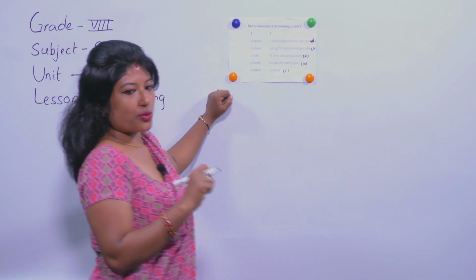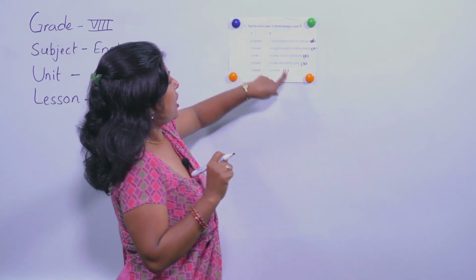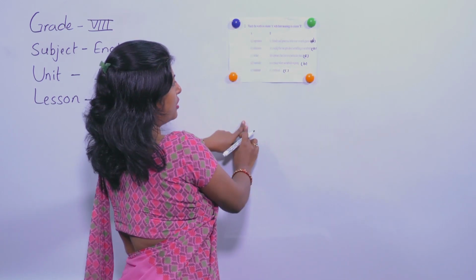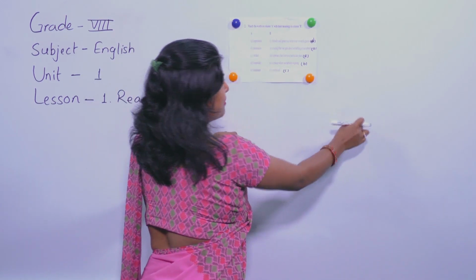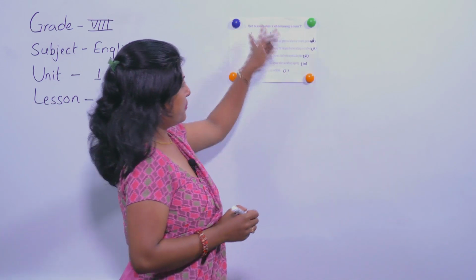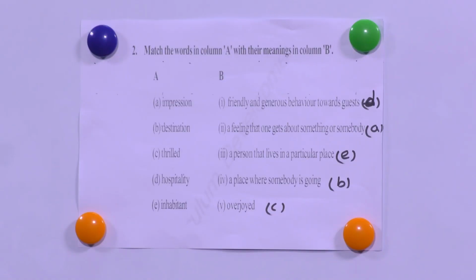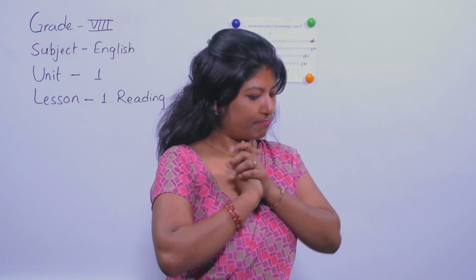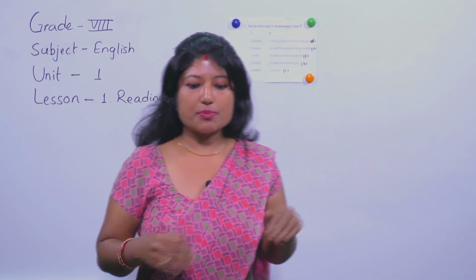So this is the way you match. In examination, what you do is write the word, then an arrow, and then the meaning. Okay, this is the way to write. But here, just for practice, I have written like this. Okay, so are you clear with this exercise? All right. Okay, now let's move to the next.